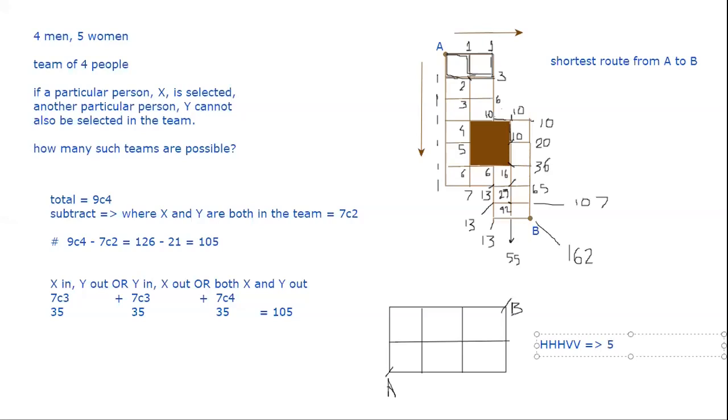There are 5 letters, so 5 factorial divided by 2 factorial times 3 factorial. That would be 10 ways in which you can reach from A to B.